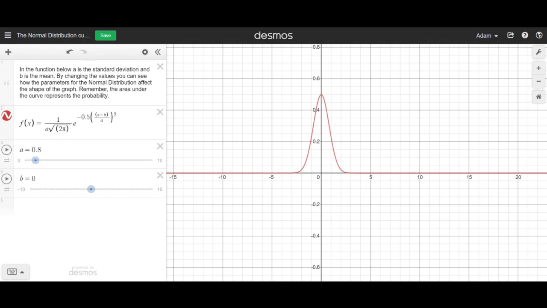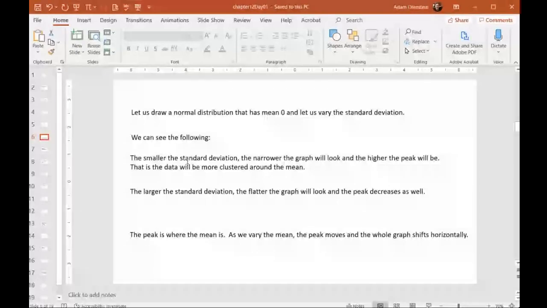Okay, let me just get back to the notes. Here we go. So again, you can see here that I wrote down some of the things that we saw. The smaller it is, the narrower the graph will look. Remember, the standard deviation has to be positive also. It doesn't make sense to have a negative standard deviation. And the higher the peak will be. It's more clustered around the mean. That's what happens when the standard deviation is smaller.